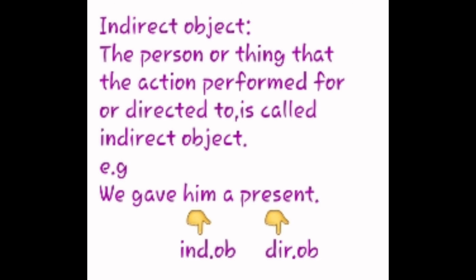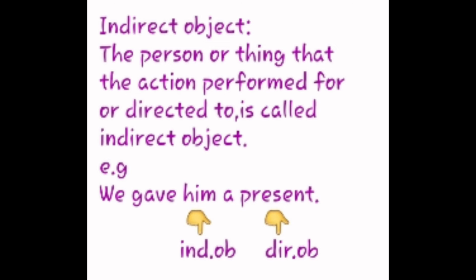Now, what is an indirect object? The person or thing that the action is performed for or directed to is called the indirect object. For example, we gave him a present. There are two objects in this sentence, and we have to make a difference between direct object and indirect object. First we will see which word receives the action.